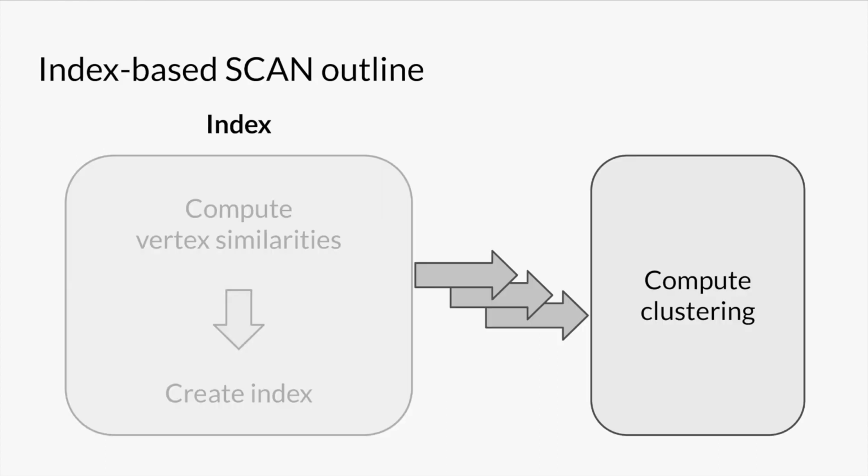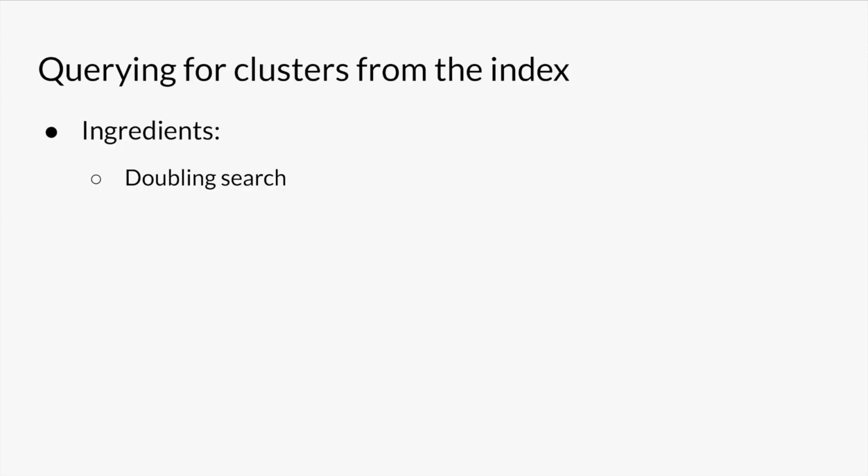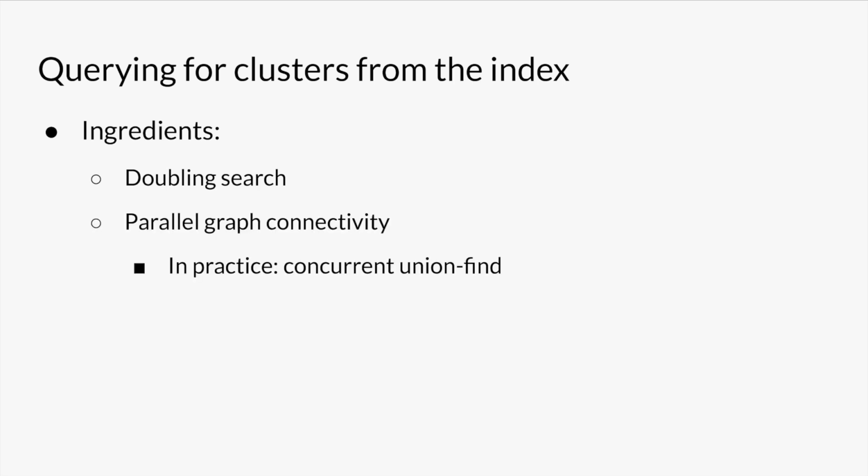Now we can query for clusters from the index. Skipping over many details, here we use doubling search to extract highly similar vertices from the index, and then we use a parallel connectivity algorithm to cluster the vertices. In practice, we use concurrent union find to compute connectivity with low overhead.